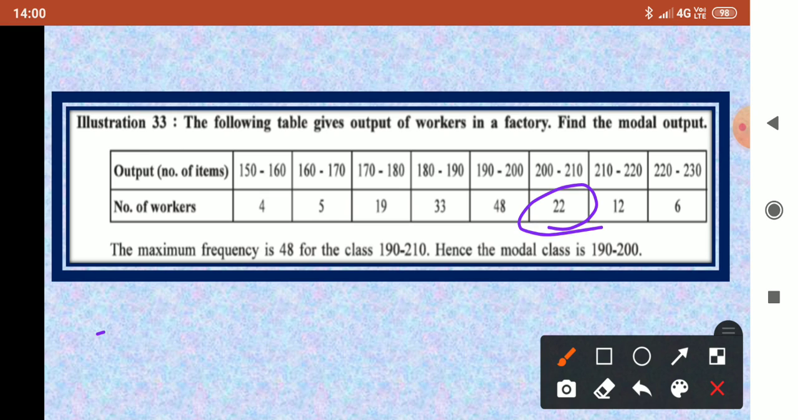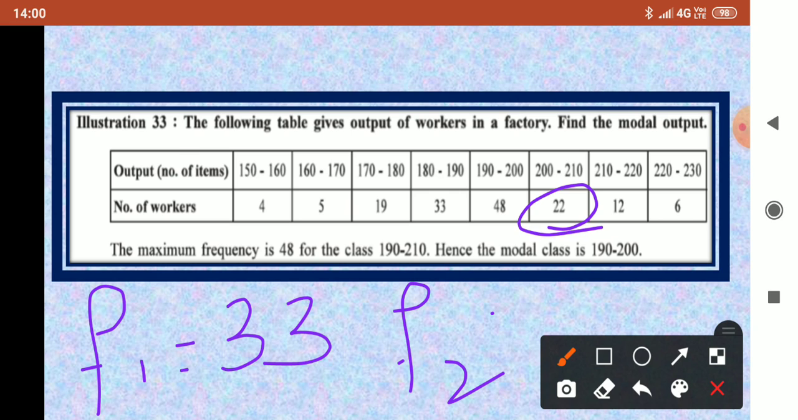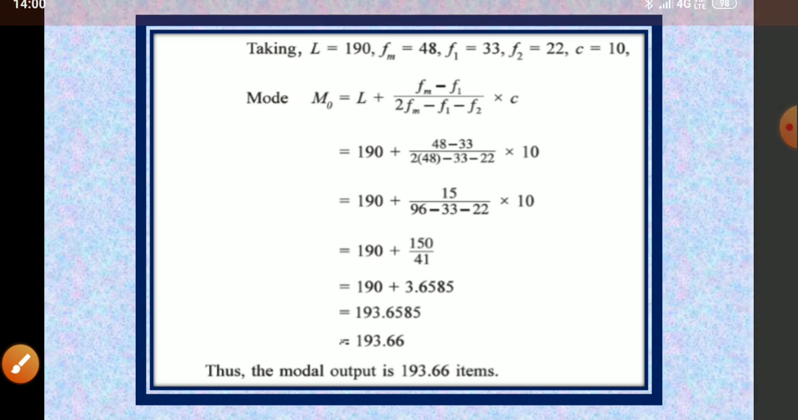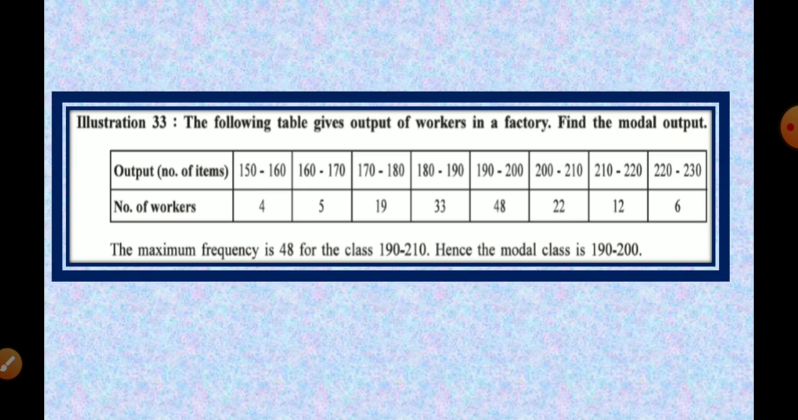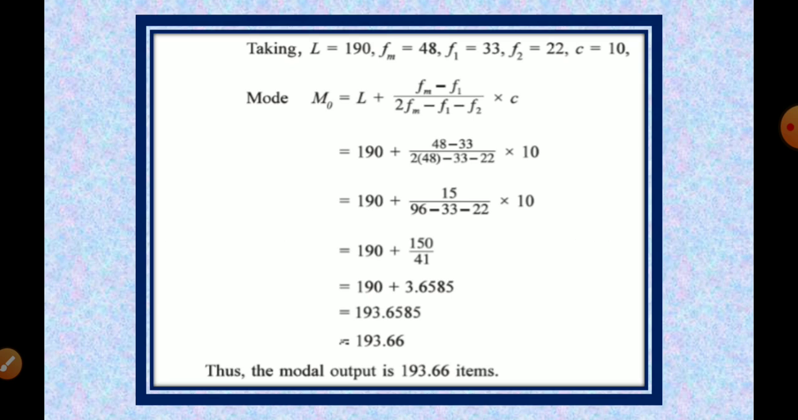Here you can see your F1 will be 33, F2 will be 22 and your Fm is 48. And for the class length, you can see your modal class consists of 190 to 200, so there is a difference of 10. So your class length is 10, C is equal to 10.